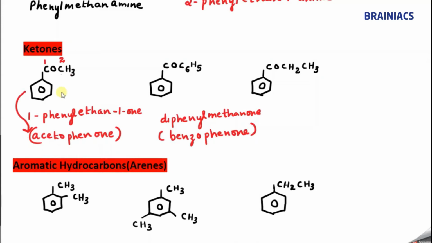Now, what is the name of this compound? Can anybody tell? Here also I am starting the numbering 1, 2, 3. So tell me, 1-phenyl, correct? 1-phenyl. How many carbon atoms are there? 3 carbon atoms. So we use the term prop, connected through a single bond, propan-1-one. Correct? Propan-1-one. So 1-phenyl propan-1-one, or we say 1-phenyl propanone. Both are correct. Understood?